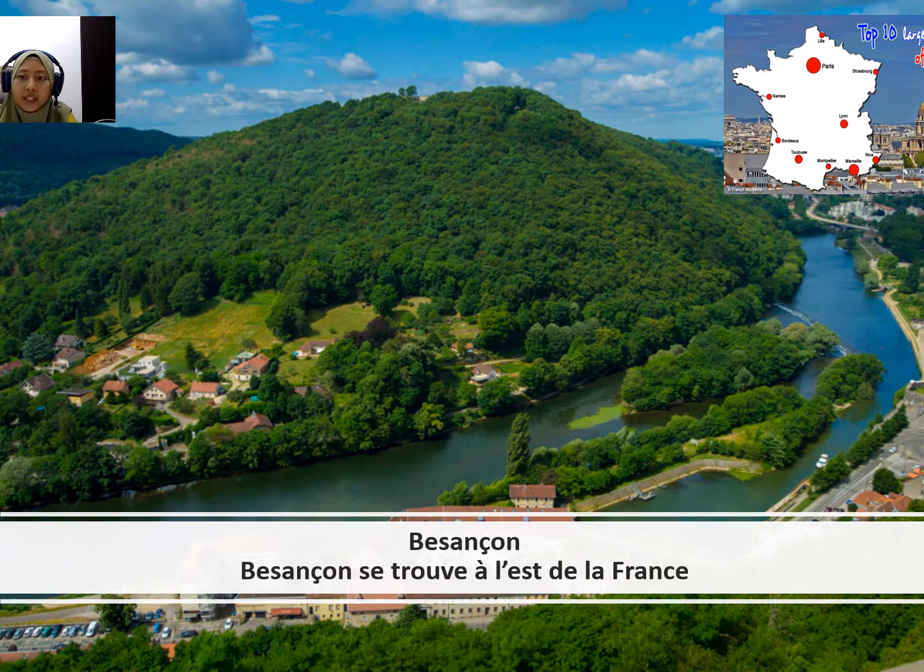And here, it is not part of the top 10 largest cities of France, but it is a very beautiful village and city. Small city, it is called Besançon. It is a green city. So Besançon se trouve à l'est de la France. Besançon is located at the east side of France.